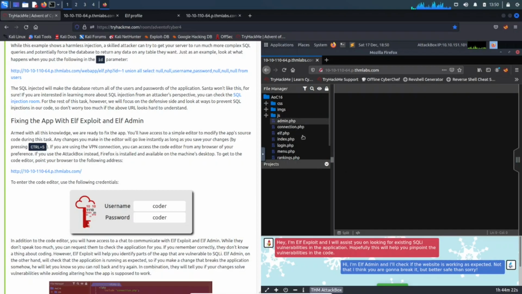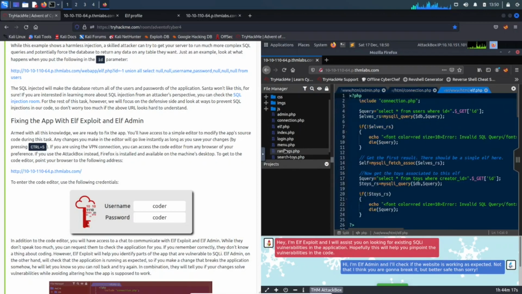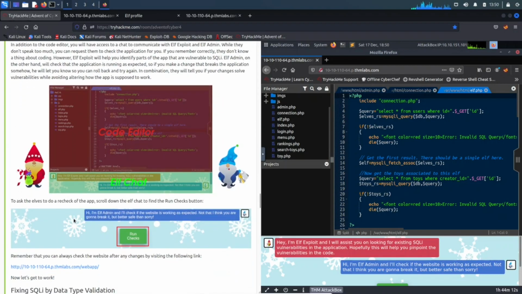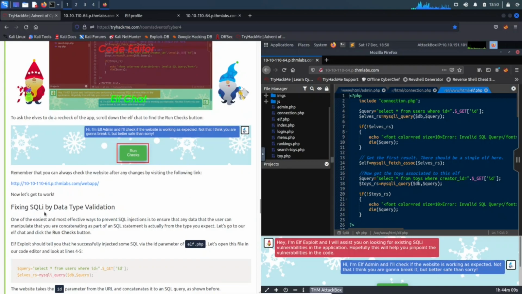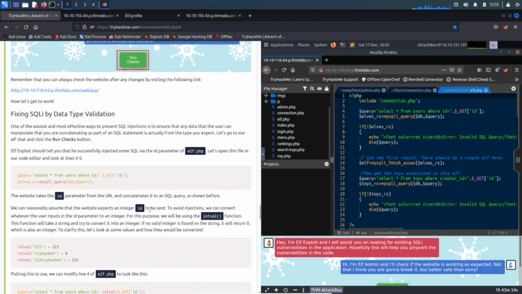So we have admin, connection, admin.php, connection, elf, index, login, and all this stuff. If we come down here and scroll down, we're going to be fixing things in this video: fixing SQL injection by data type validation. I want to try to explain this as best as I can from what I learned. Like I said, I'm no SQL expert, but I was able to get through it, so if I got through it, I think anyone can.